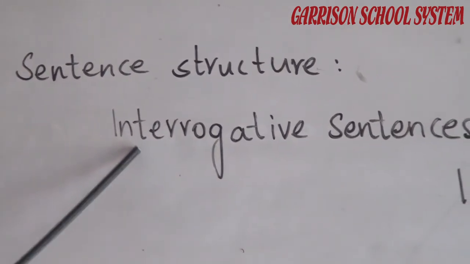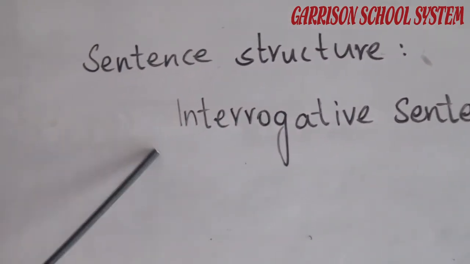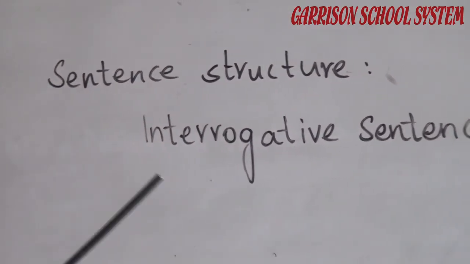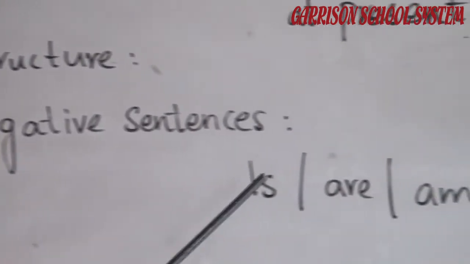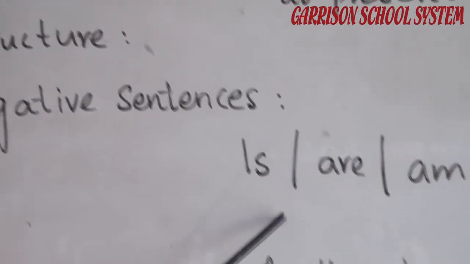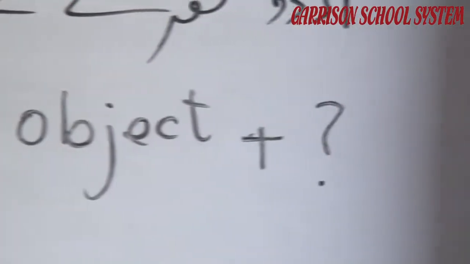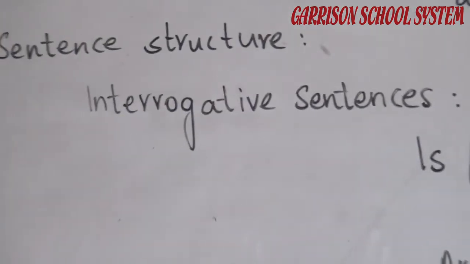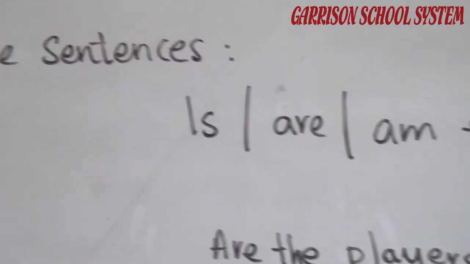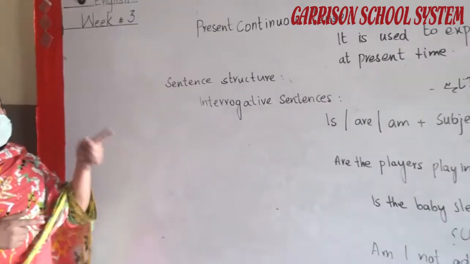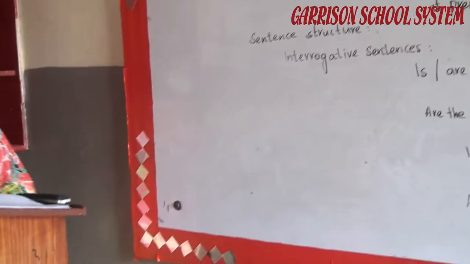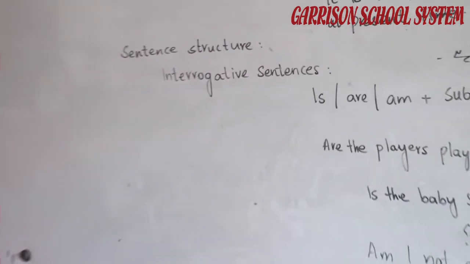In interrogative sentences, we start the sentence with a question word or the helping verb followed by the question word. Is, are, am plus subject, first form of verb plus ing, plus object plus question mark. Interrogative sentences start with question words and end with a question mark. The helping verbs is, are, am are placed before the subject and a question mark is placed at the end of the sentence. Look at the examples given to you below the sentence structure.